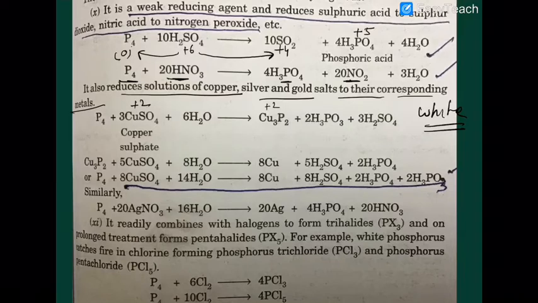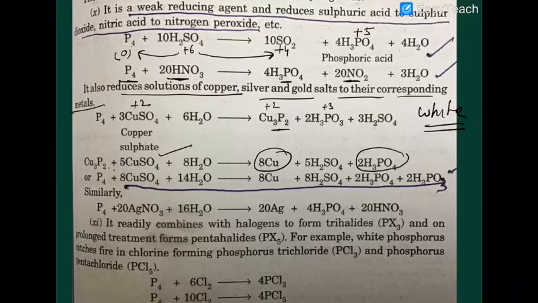The phosphorus becomes +3. Similarly here, what will happen to copper? Copper phosphide, after reduction, will again react with copper sulfate to give you native copper along with phosphoric acid.